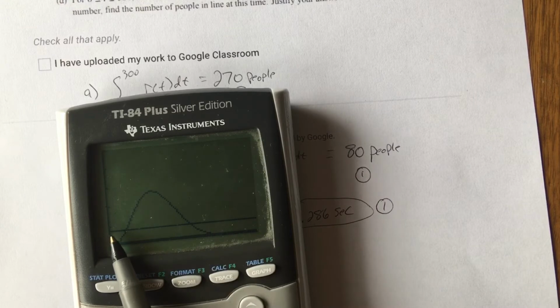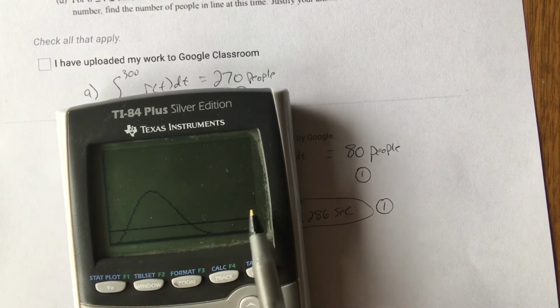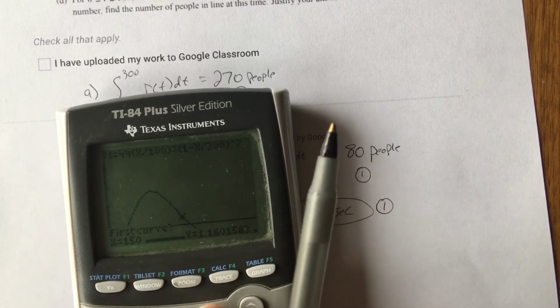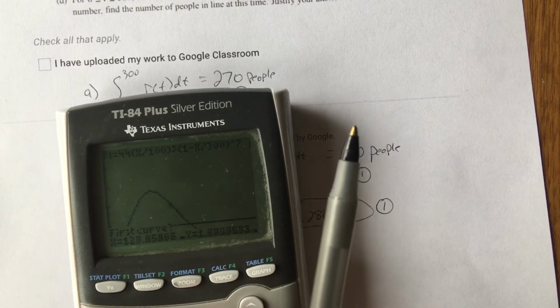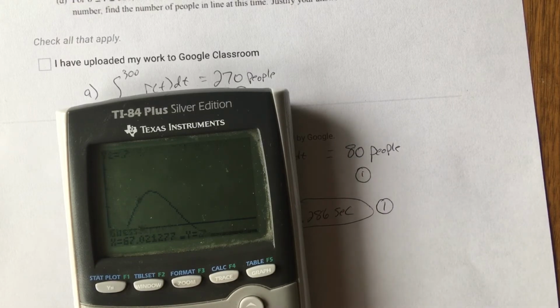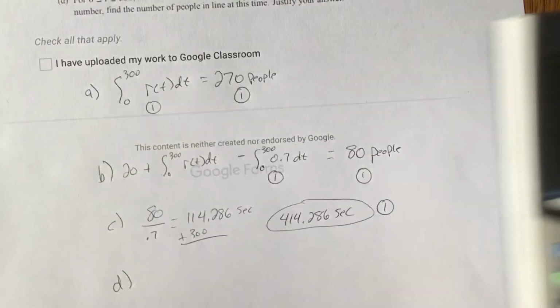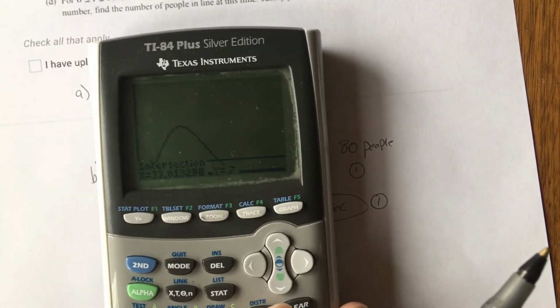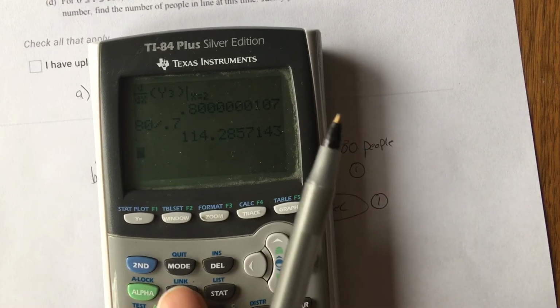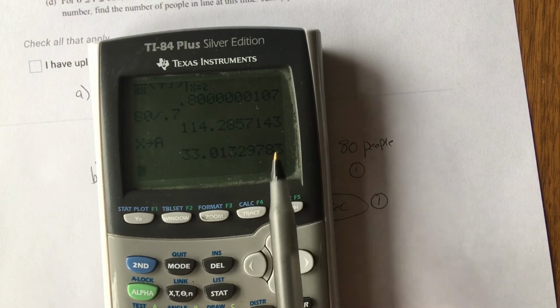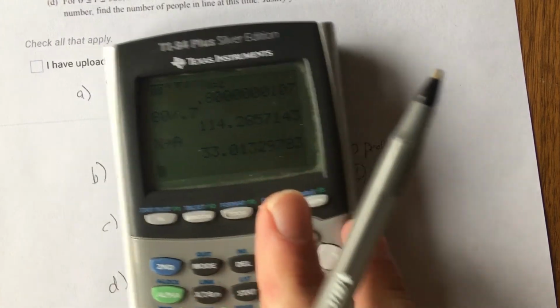So if we have a minimum, it's going to be here or at the end, right? So let's find that time there. Intersect. Let's bring this on over. And these two graphs intersect at time 33.013. Now I want to kind of keep that number. So actually what I'm going to do is go ahead and go X store alpha A so that I have the full length.